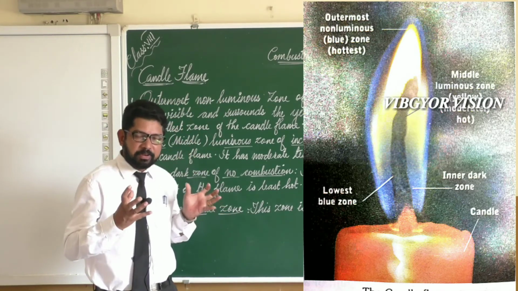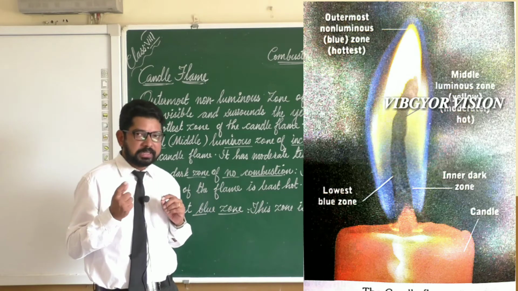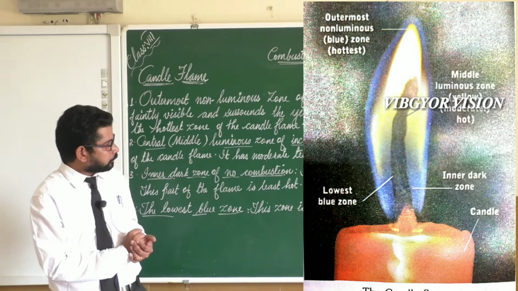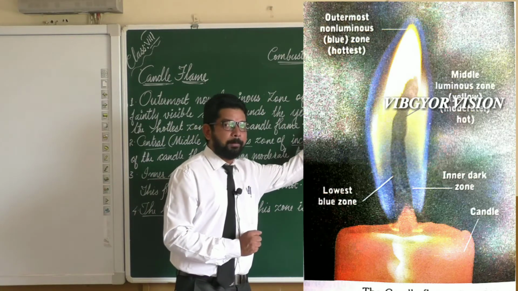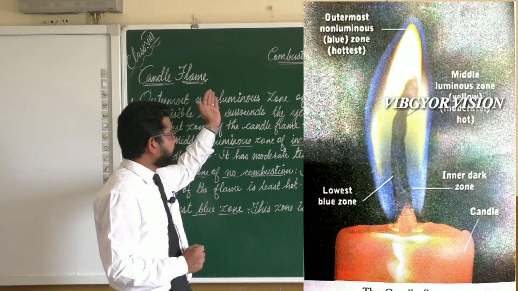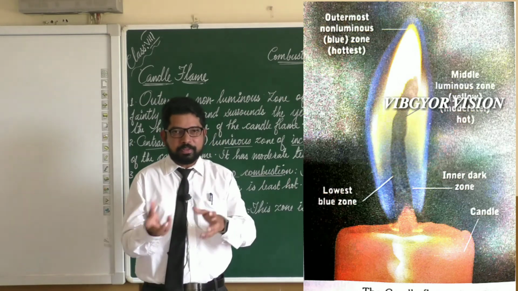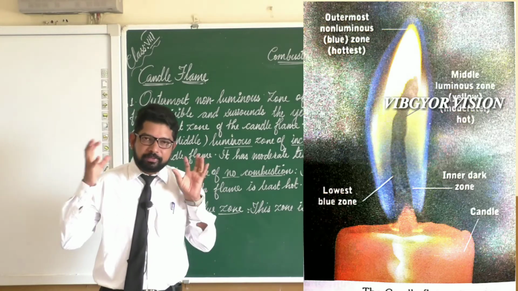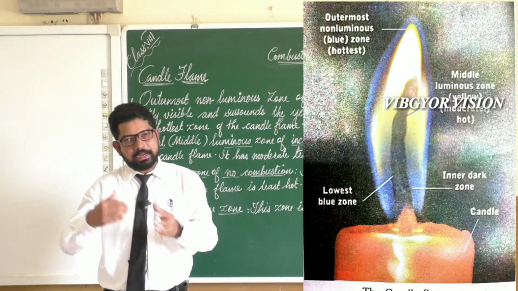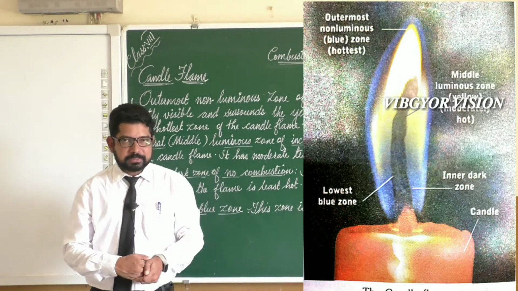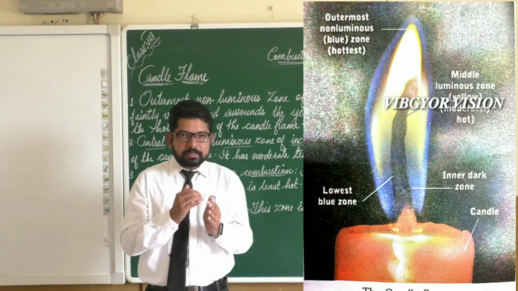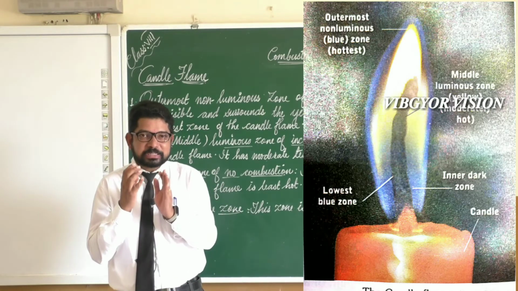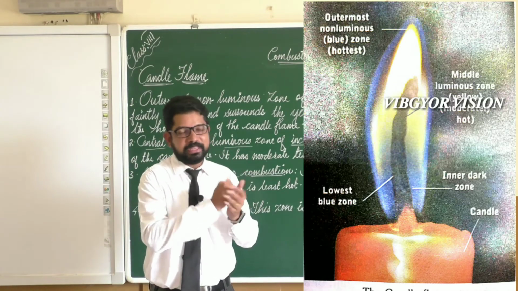Non-luminous means it will have a color. Don't think that there won't be any color. Non-luminous means it will be blue in color. And it is the region of complete combustion. Non-luminous and complete combustion are complementary. If it is non-luminous, there will be complete combustion, or if the fuel undergoes complete combustion, the flame will be non-luminous. So this zone is faintly visible. As it is blue in color, we cannot notice its presence very easily.